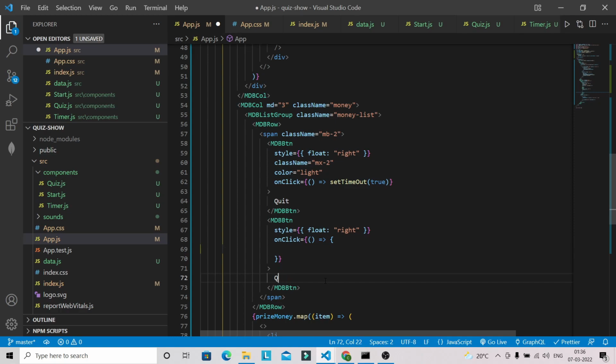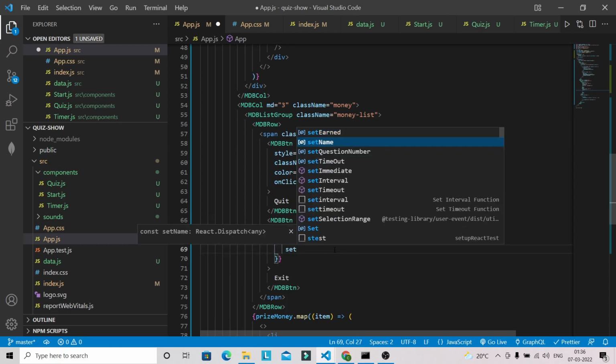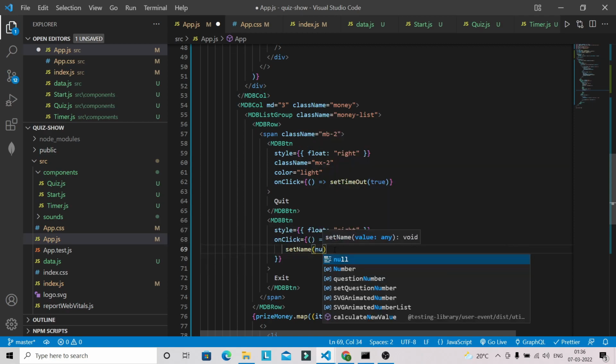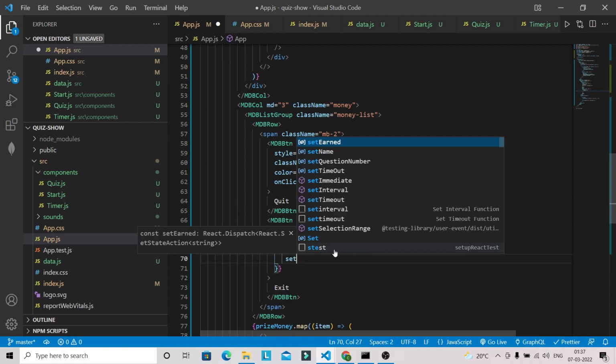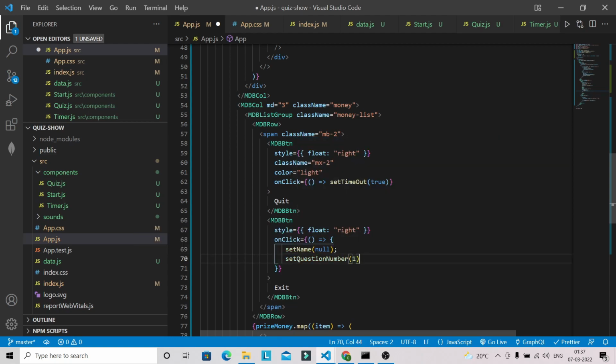So in case of exit, what I have to do, I have to do setName to null, and I have to also set the question number to 1. So if a new user enters this quiz, he will start from the first question only.